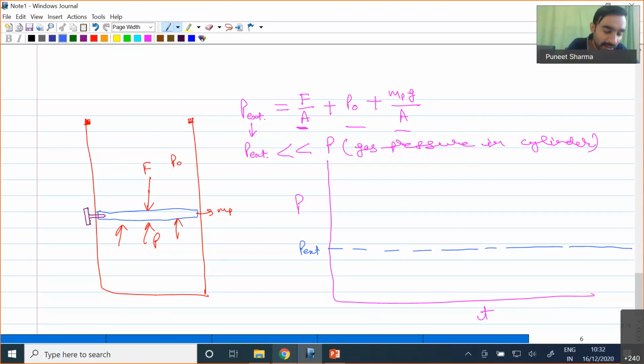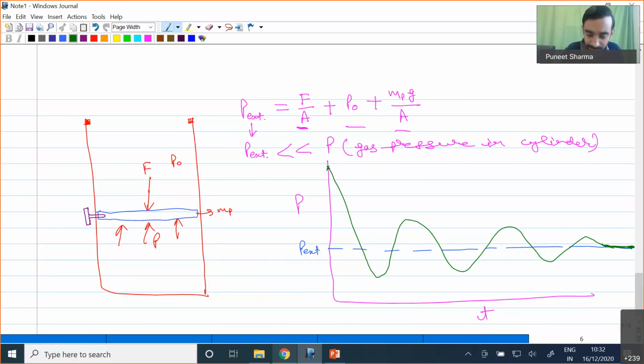However, while our phenomenon will start, we will remove the screw. So this was the situation of initial pressure. When we have removed the screw, we will be having a sudden displacement, and because of the sudden displacement there is a sudden fall of pressure. Then once again it will regain pressure, and it will keep on oscillating until, for a large time, it reaches a pressure equal to that of the external pressure. Once our pressure is identical to the external pressure, our cylinder will be in a steady situation.